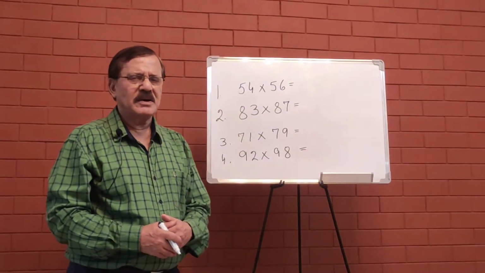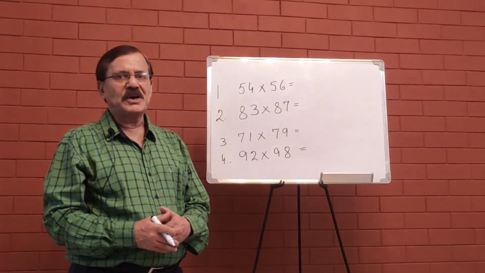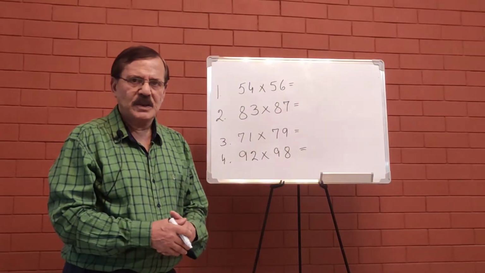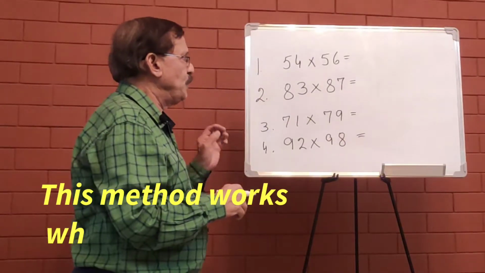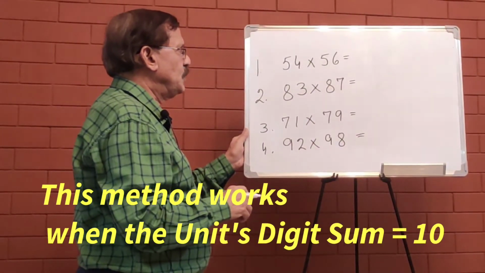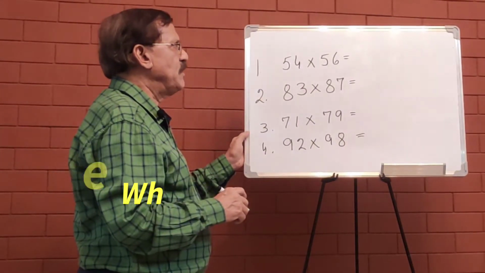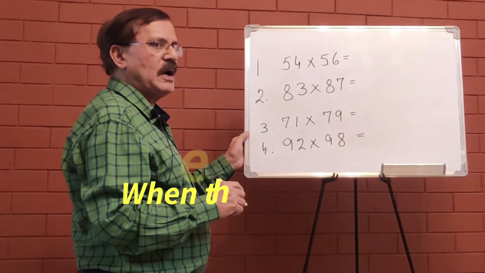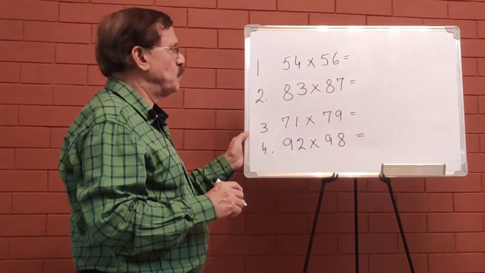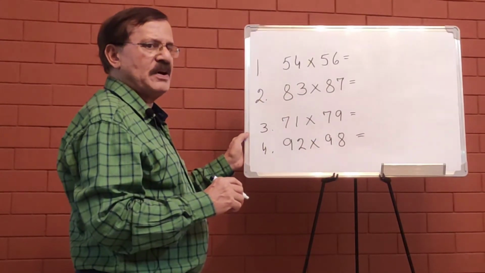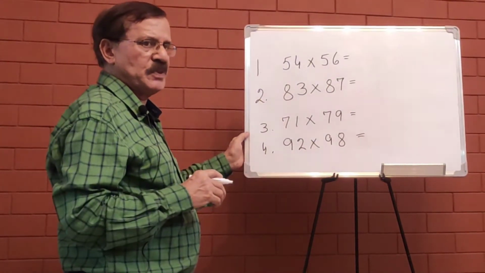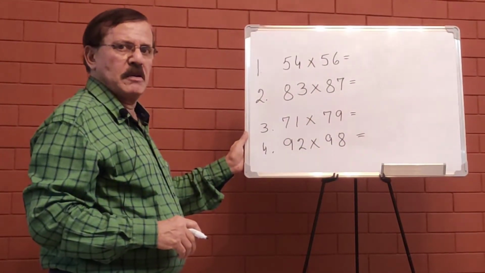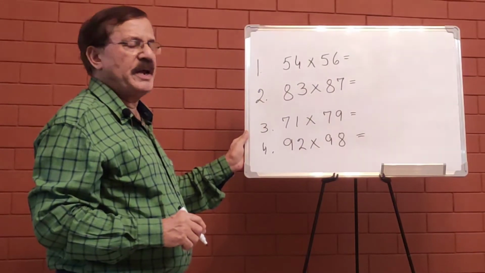This trick is somewhat similar to trick number 2, which we had done earlier, with a little exception. If you see these numbers, you have 5 and 5 same, and 4 and 6. Now if you add 4 plus 6, that will be 10. And the other numbers are same, 5 and 5. So these are the two conditions. The tens digits should be same and the sum of the units digit should be 10.